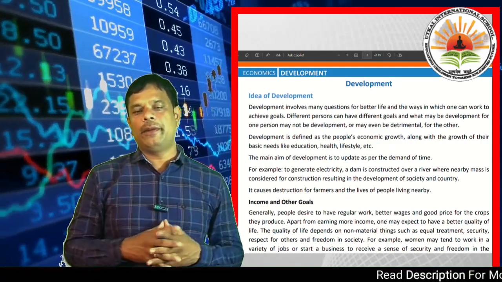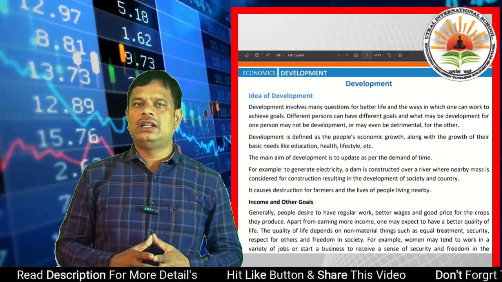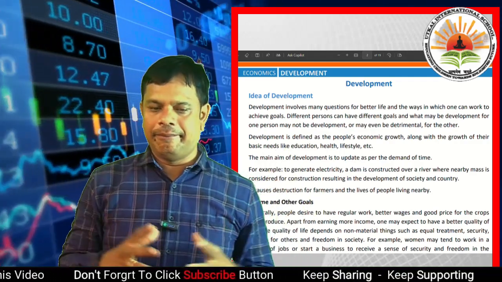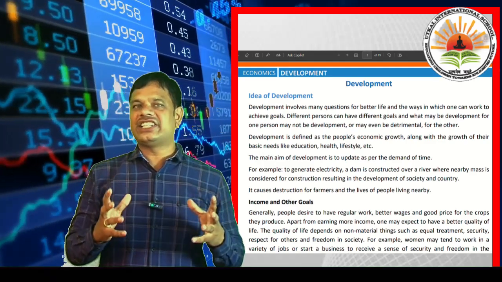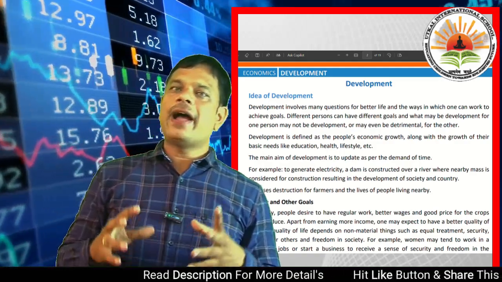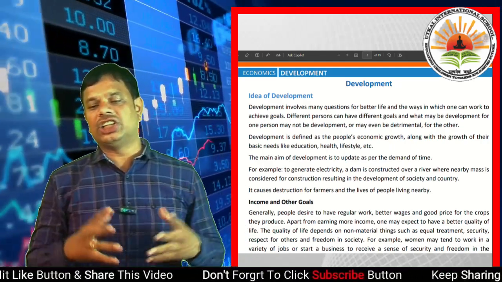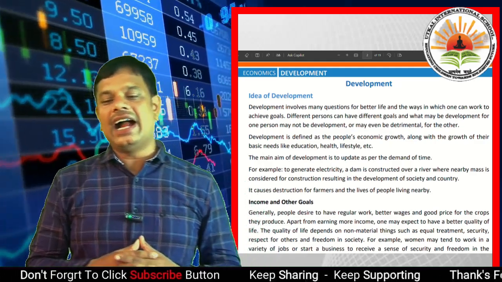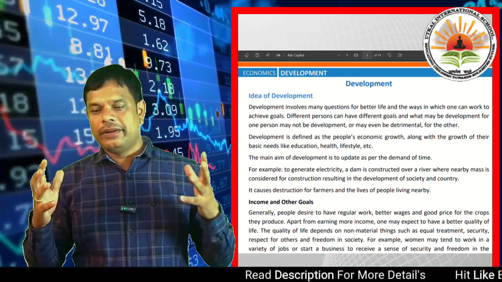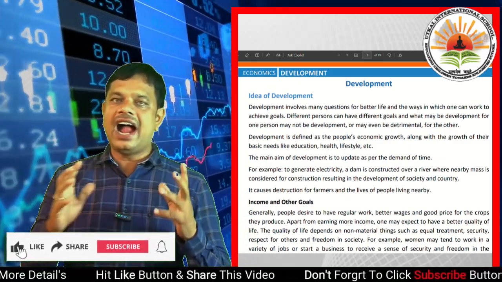The main aim of development is to update as per the demand of the time. Development depends on the demand of the time. For example, to generate electricity is the demand of the time. A dam is constructed over a river where nearby land is considered for construction, resulting in the development of society and country.